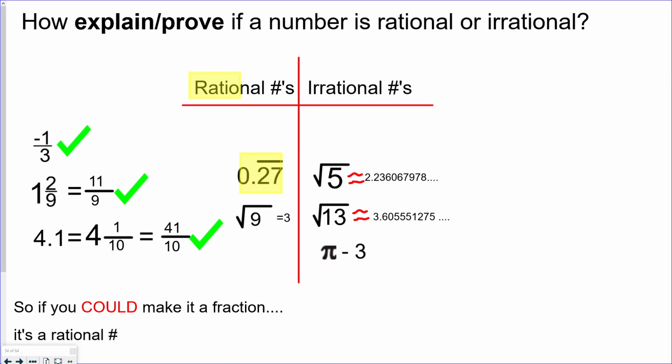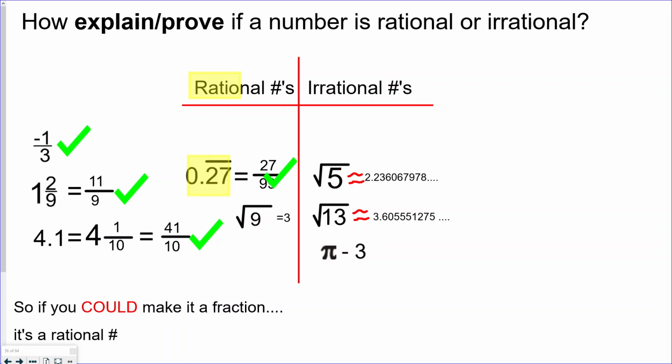What about if it doesn't terminate like that 4.1, right? What if it just repeats, 0.272727? No problem. Every single repeating decimal we can make into a fraction. It's got a different set of rules, but we can do it, so it's rational.